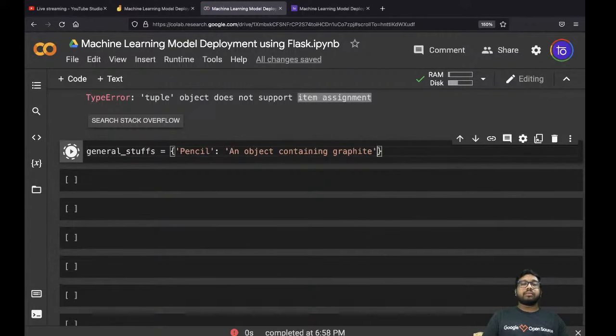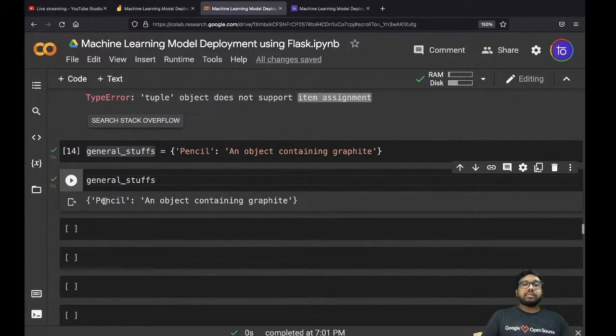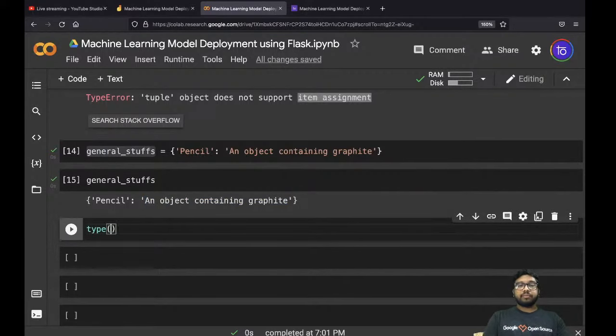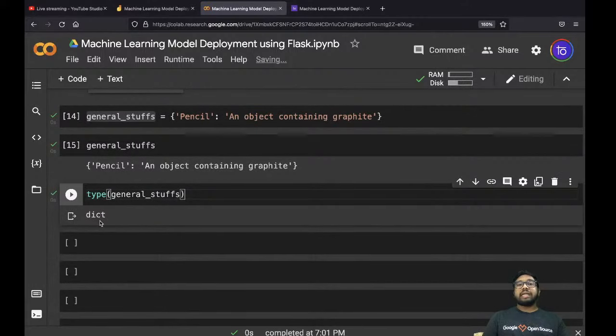Let me run this and print general stuff, and you can see this is our dictionary where we are following the key value pair, where pencil is the key and this is the value, the meaning. If you want to check the type, you can check the type as well. This is a dict, that's a dictionary.